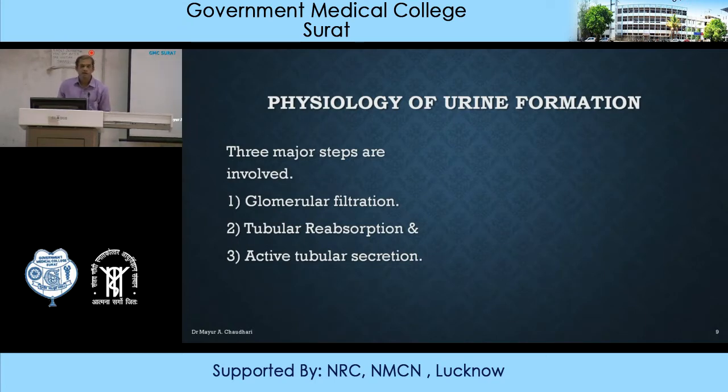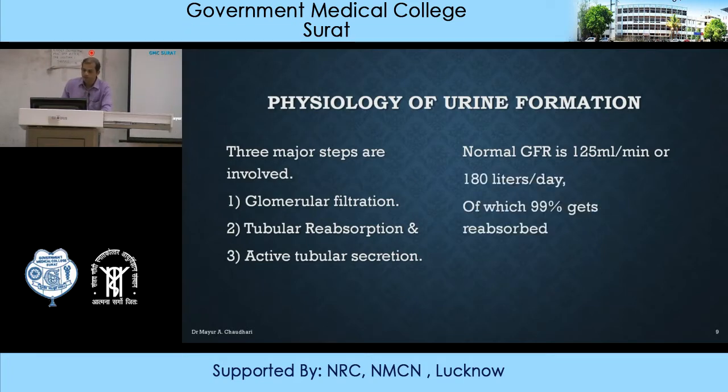In active tubular secretion, some portion of the reabsorbed minerals and ions are again secreted into the tubules, and ultimately it is excreted out via urine. Normal GFR is around 125 ml per minute or 180 liters per day, of which 99% gets reabsorbed and only 1.5 liters of urine is excreted daily.